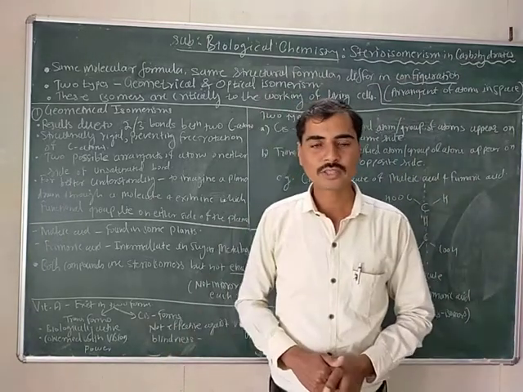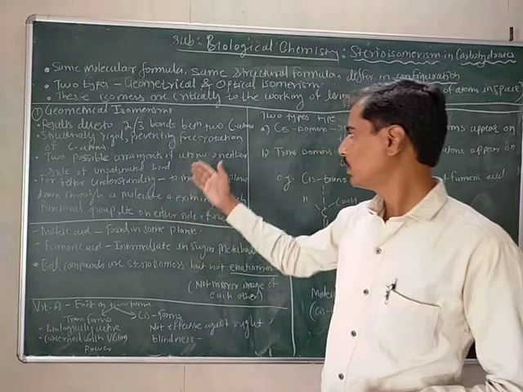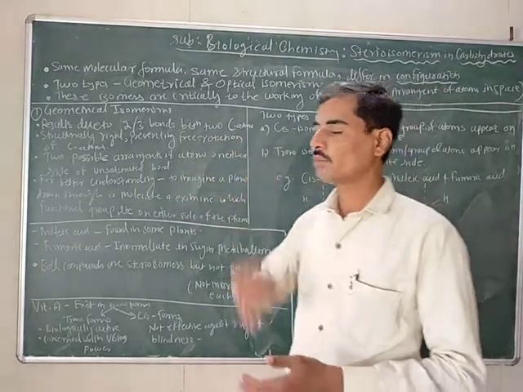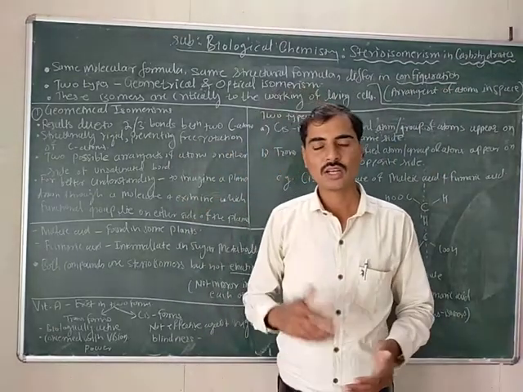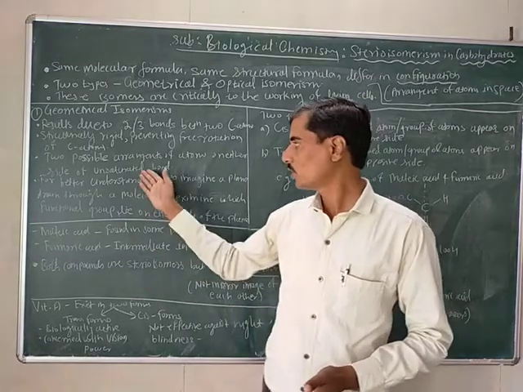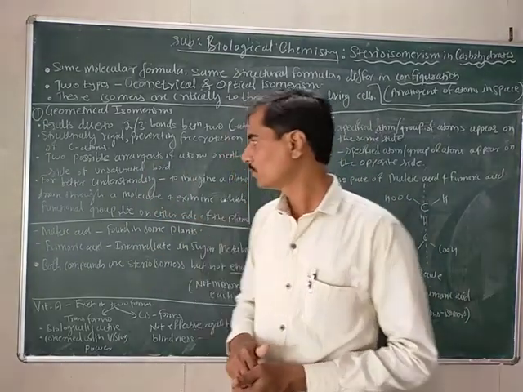There are two possible arrangements of the atoms on either side of the double or triple bond, or unsaturated bond.